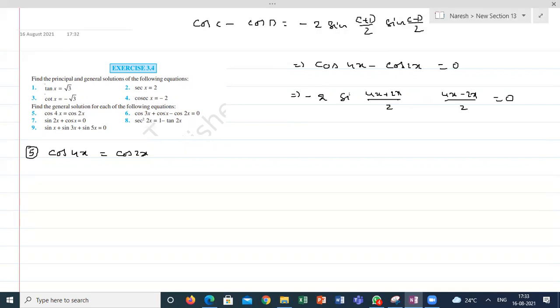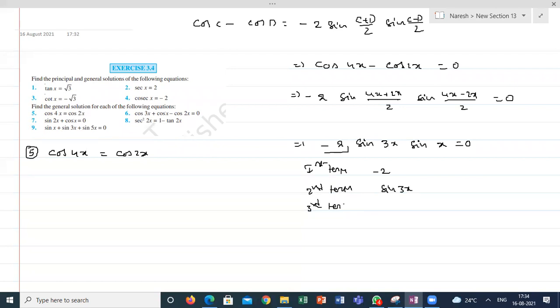Minus 2 sin 3x sin x is equal to 0. It is a multiplication of three terms: the first term is -2, the second term is sin 3x, the third term is sin x.